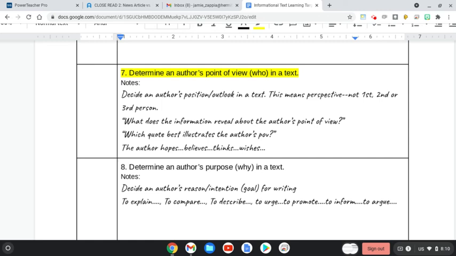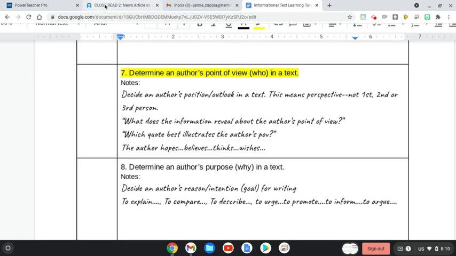And again, that's how we can start with that. The author hopes, believes, thinks, or wishes, because that response, when you finish that statement off, you're looking at perspective, not, oh, it's first person, second person, third person. You can't say the author hopes they wrote it in first person. That's how this sentence starter helps you to guide it towards what the author thinks and feels, their perspective, rather than just it's written in this, this, or this. So make sure you're looking at perspective as you determine each, so you have to do that twice, of the author's point of view.